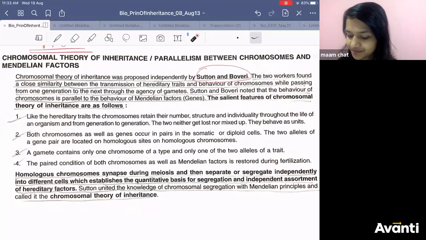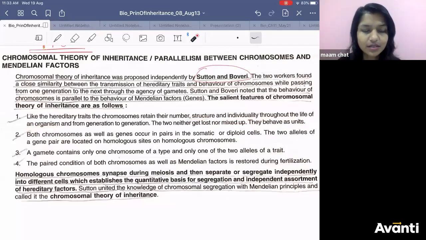First point. Like the hereditary traits, the chromosomes retain their number, structure, and individuality throughout the life of an organism, generation after generation. Your generation, your father's generation, your next generation, your previous generation.